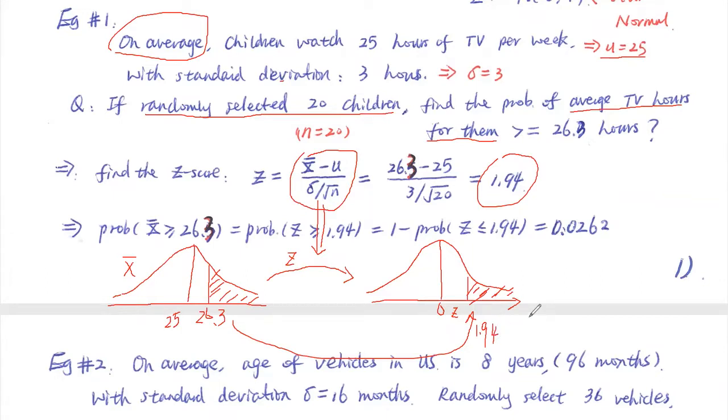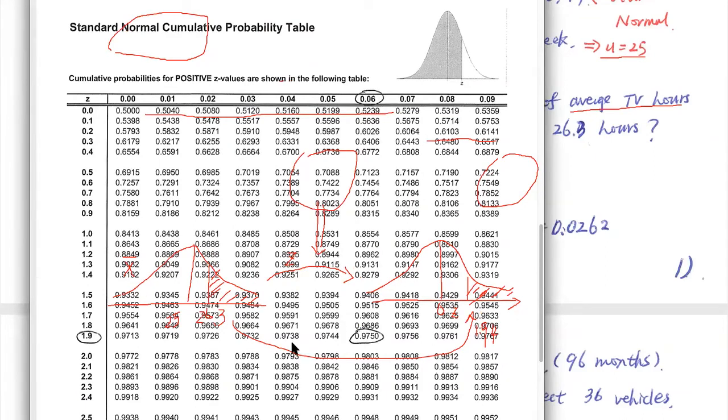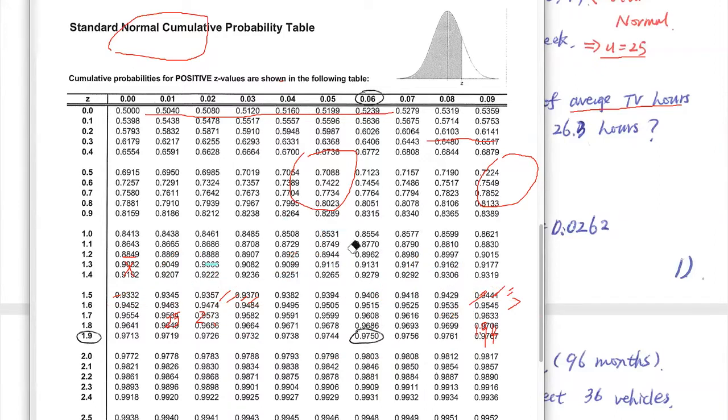Once you find out that here is 1.94, what do you do next? We are looking at the Z chart, right? Try to find the corresponding Z. If you check 1.94, we have 1.9 and then 1.94 is 9738. Follow me? So now we can write down that .94 corresponds to 9738.